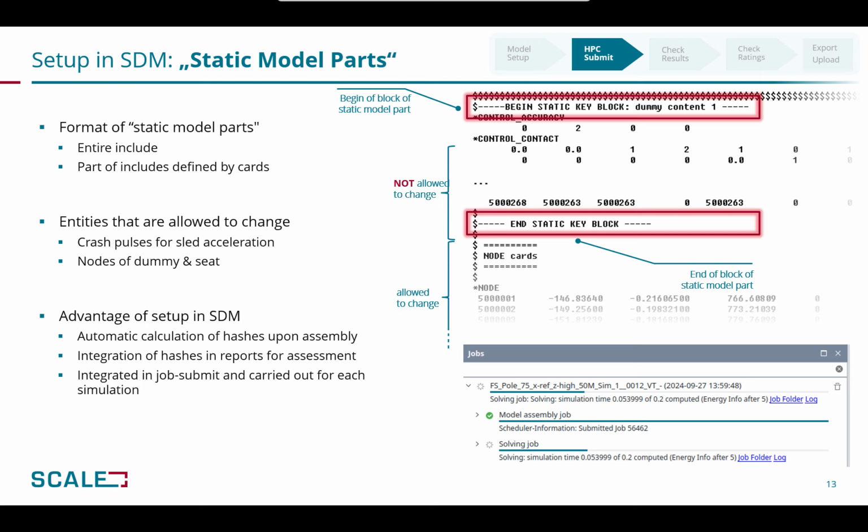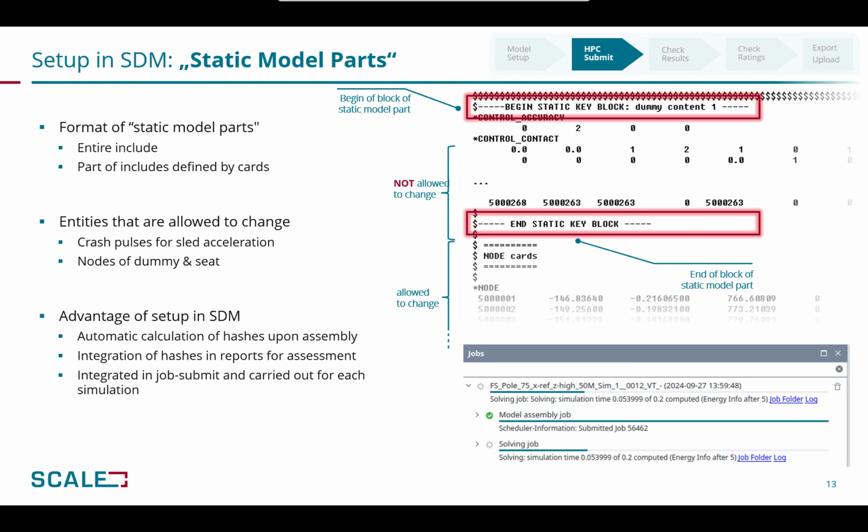For this use case, so-called static model parts are defined. These are either entire includes or part of includes defined by specific cars that are not allowed to change. Entities that can change are, for example, the crash pulses for the sled acceleration, or the nodes of the dummy and the seat to define different sitting positions.